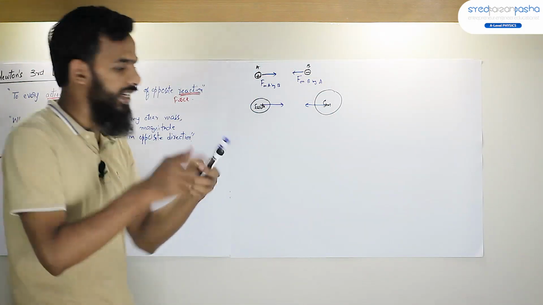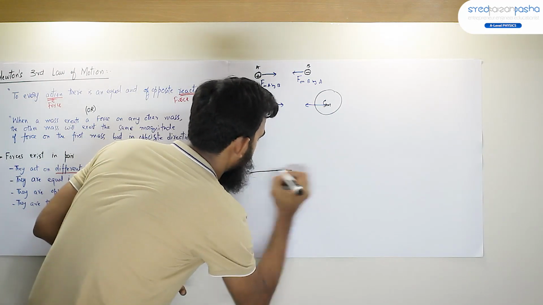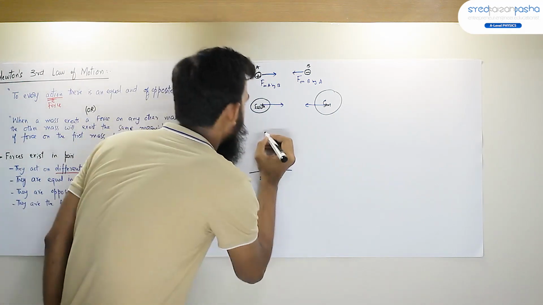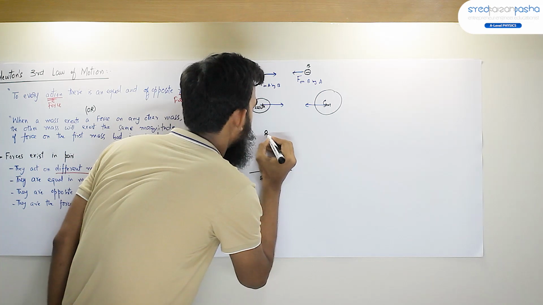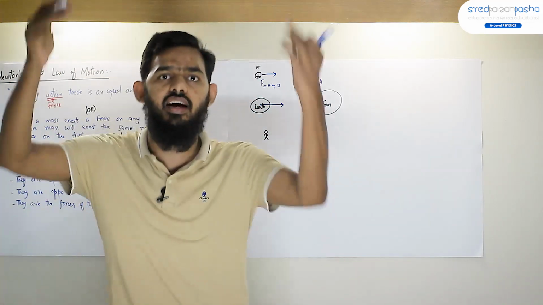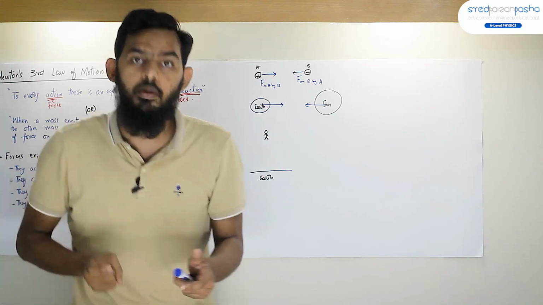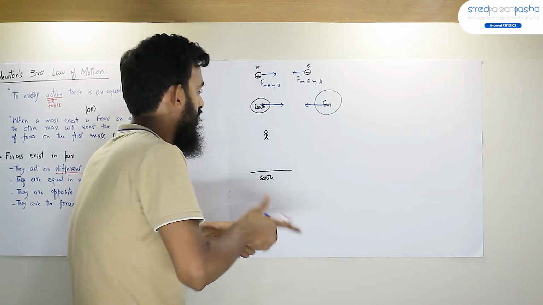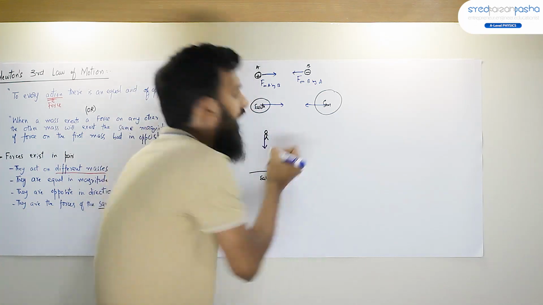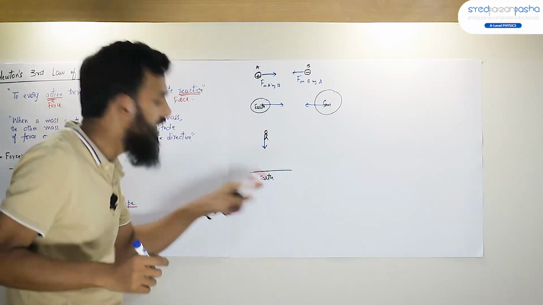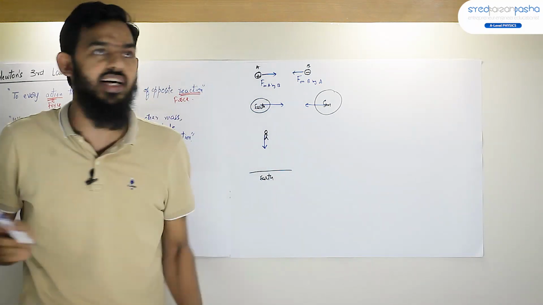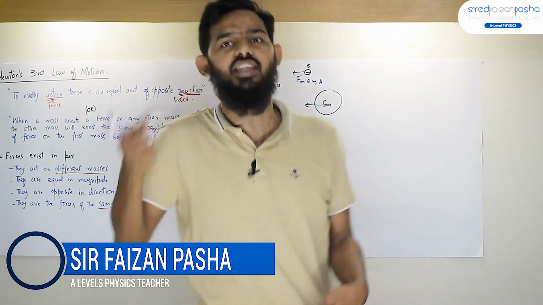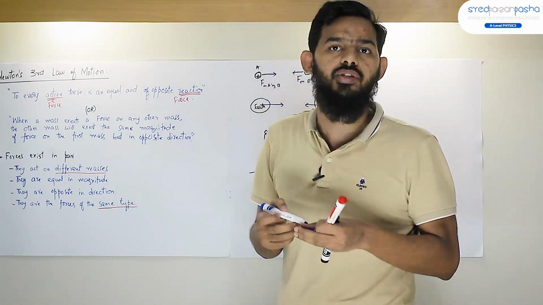This can also be understood with the example that let's say this is the earth and this is a man in the air falling down. Why is the man accelerating down? It is because there is a force acting on him by the earth. This is a gravitational force. But always remember, this man is also attracting the earth towards him through the gravitational force.